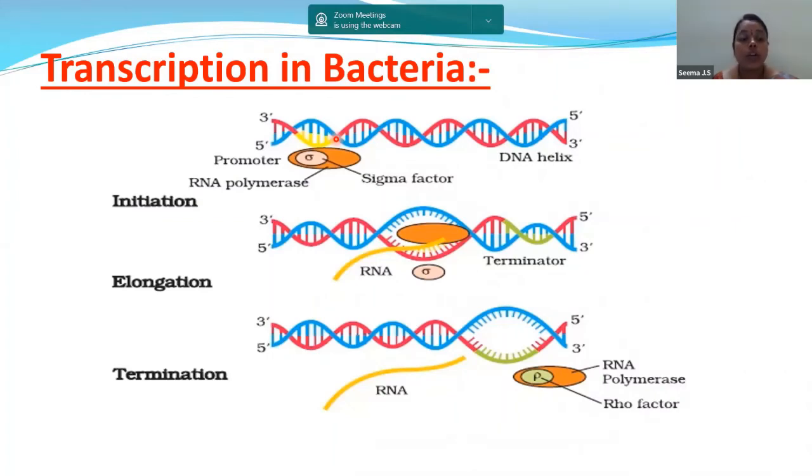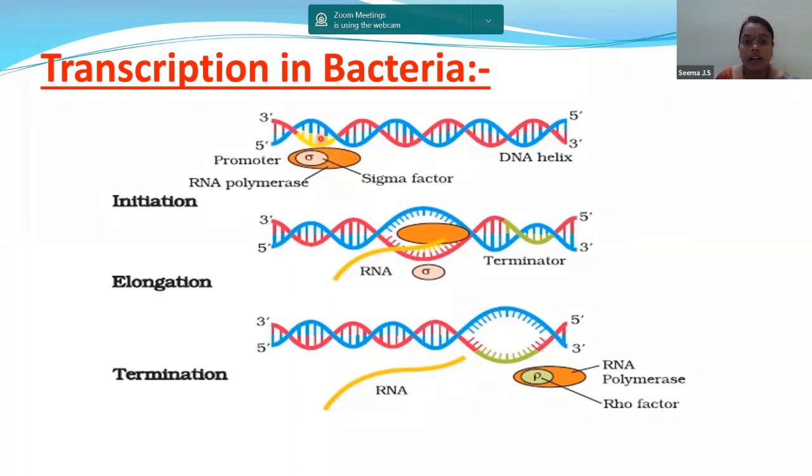Now, this enzyme utilizes nucleoside triphosphate as the substrate. This RNA polymerase enzyme needs one substrate to continue the process. So what is happening over here? It is using nucleoside triphosphate to continue the process. RNA polymerase consists of the sigma factor. What is the sigma factor doing? It will help the RNA polymerase to enter into the DNA strand. It is like a passport to enter into the DNA strand.